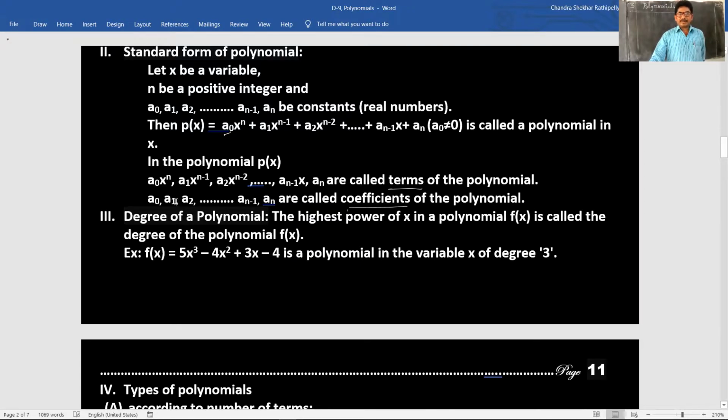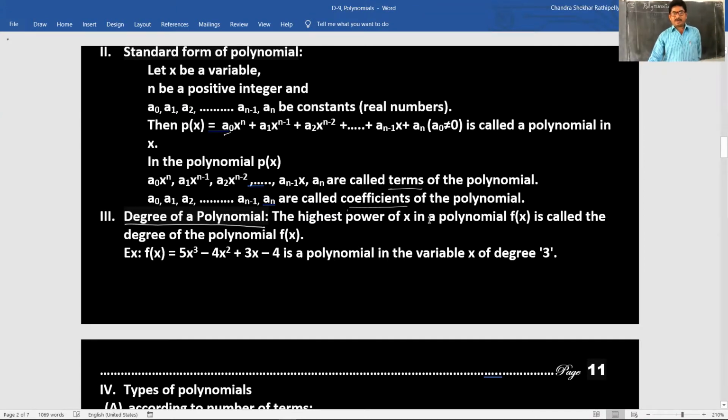Next, a0, a1, a2, and so on, these are constants. Okay. Next, degree of polynomial. This is very important. Degree of polynomial.